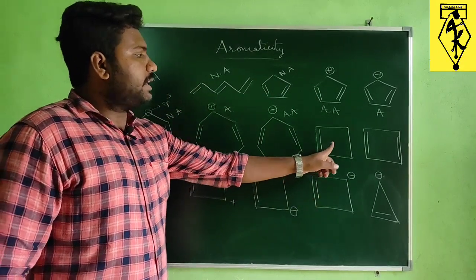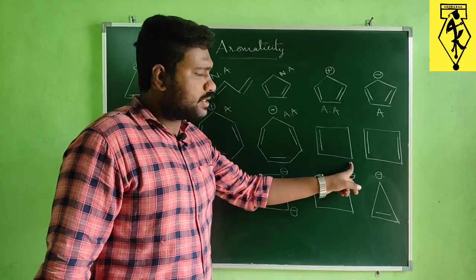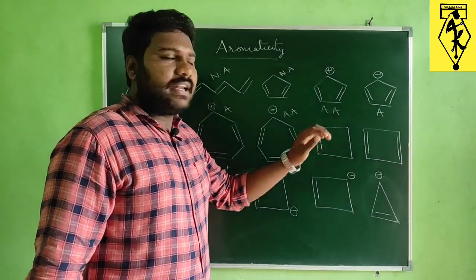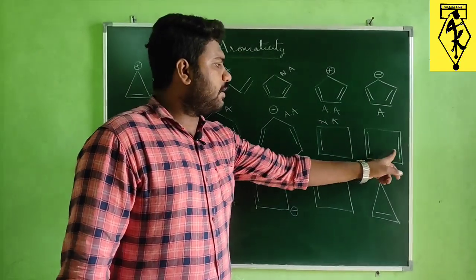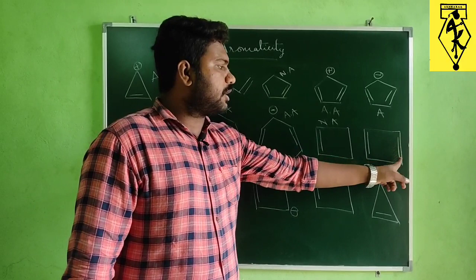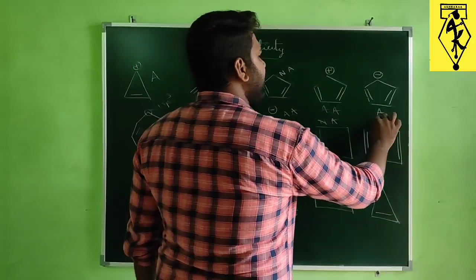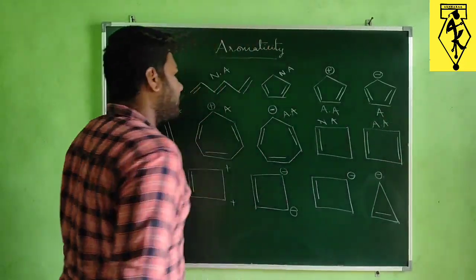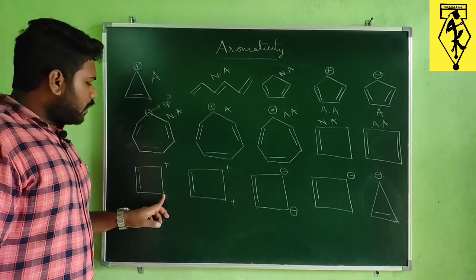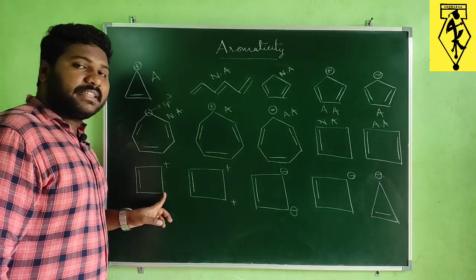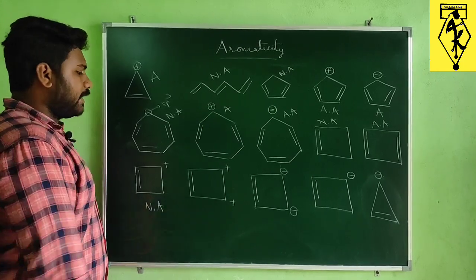And next, this one, see here clearly these two carbons are sp3 hybridized carbons. So definitely this compound will act as a non-aromatic compound. It is having 4 pi electrons and each carbon is present in sp2 and cyclic planar. So it is an anti-aromatic compound. And next one, this one, in this compound one carbon is present in sp3 hybridization. So clearly it is a non-aromatic compound.